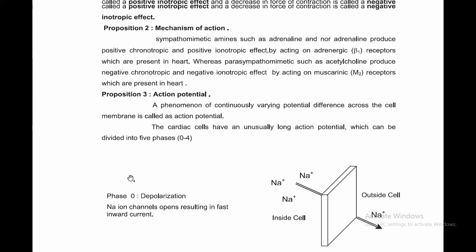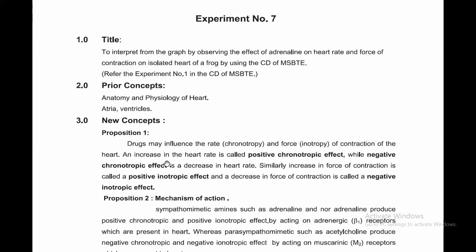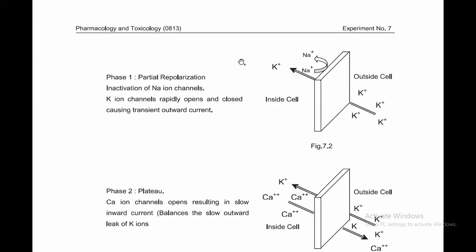This is the introductory part of this experiment, in which you have to remember what is chronotropic and what is inotropic. The sympathomimetic agent used in this experiment is adrenaline. Adrenaline's action on the isolated frog heart, that effect is studied under this experiment. We will see the procedure of this experiment by using CD of MSBT. Up to this, do you understand what is chronotropic and inotropic? Yes, ma'am. Okay.